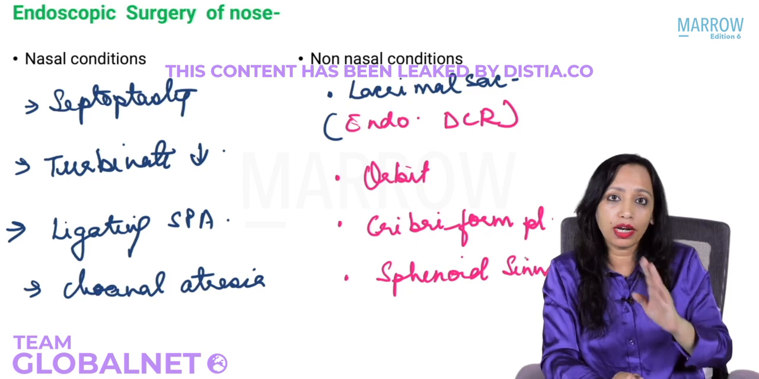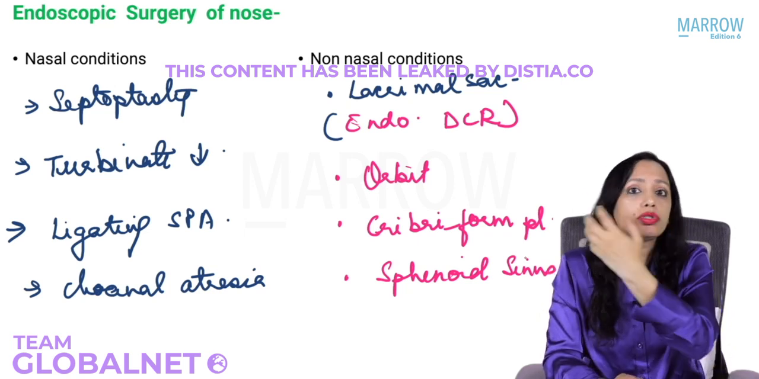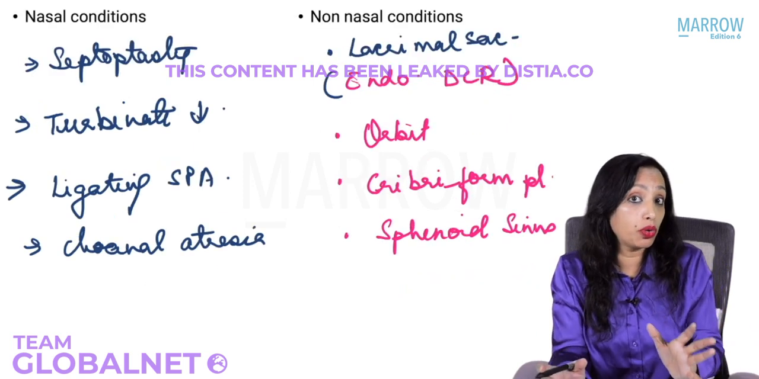Sadly not. You can approach only the anterior cranial fossa and up till the middle cranial fossa, the pituitary fossa. Through the nose, you cannot approach the cerebellum. Yes, so all these are the things that you can do through the nose endoscopically.